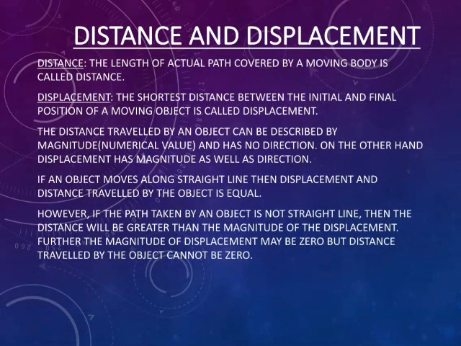If an object moves along a straight line, then the displacement and the distance traveled by the object are the same. However, if the path taken by an object is not a straight line, then the distance will be greater than the magnitude of the displacement. Further, the magnitude of the displacement may be 0, but the distance traveled by the object cannot be 0.